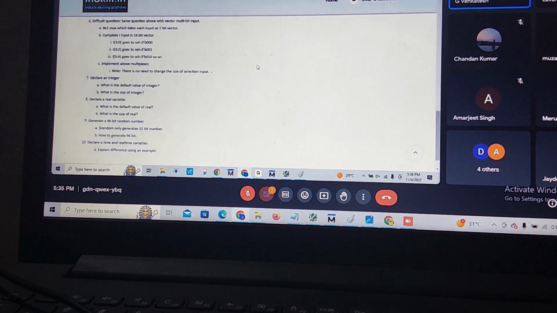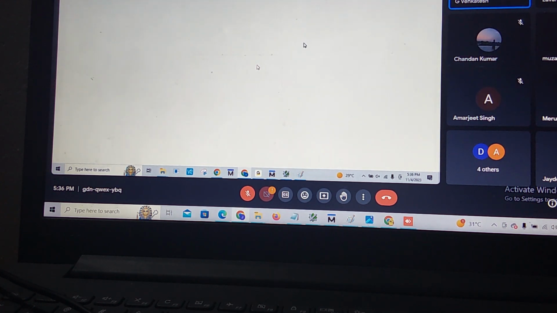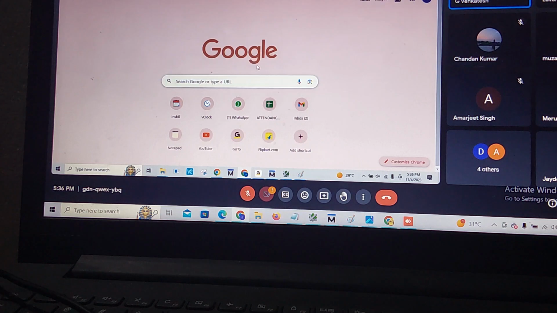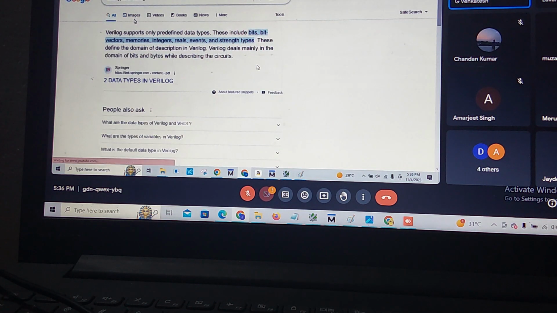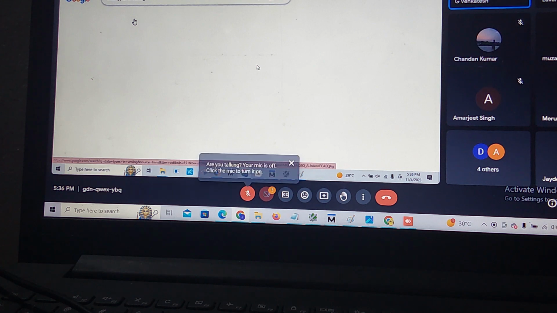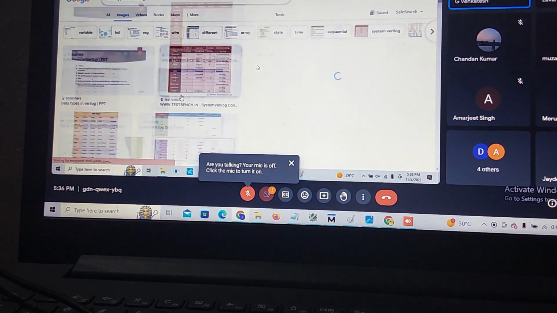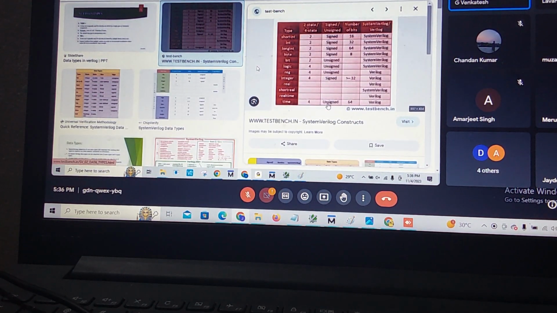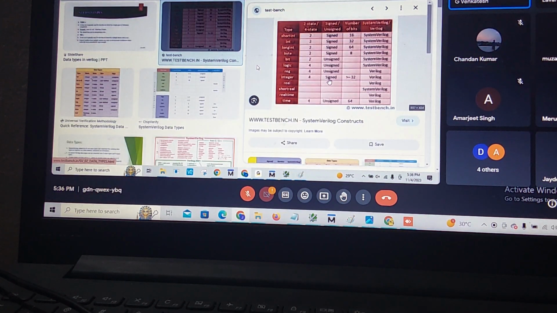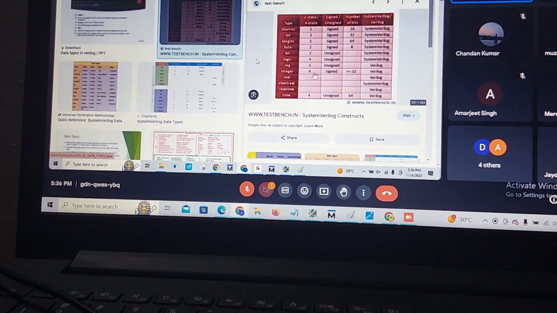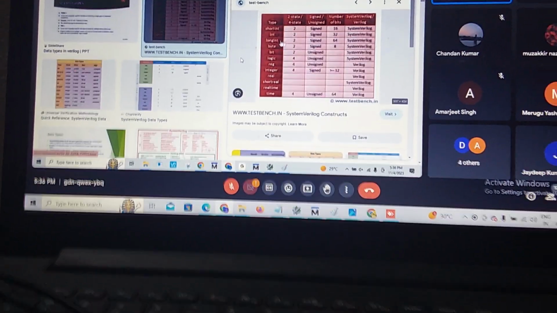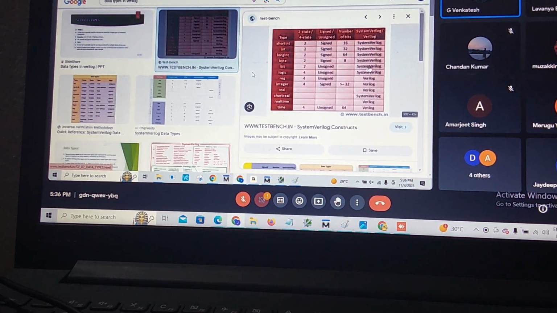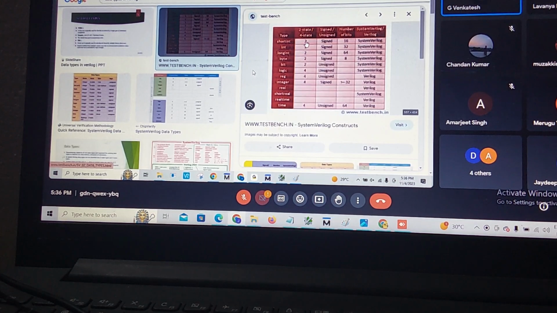If you have any doubt regarding data types, you can study this. See here, time is 64 bit. Unsigned means only positive, signed means positive and negative. These are the data types in Verilog. Verilog supports four states, as I said earlier: 0, 1, X, Z. SystemVerilog supports only 0 and 1, which is two states.